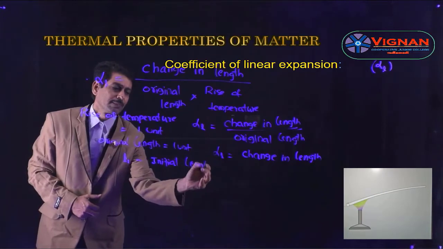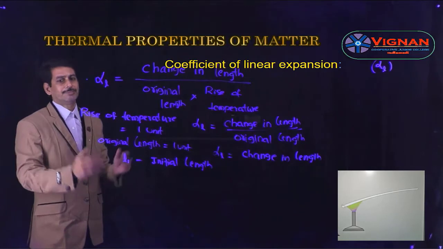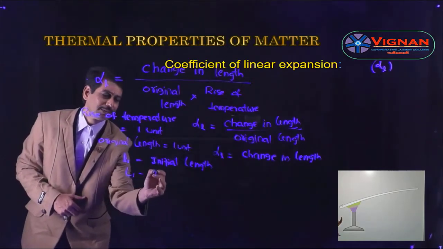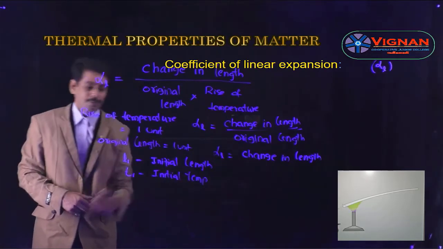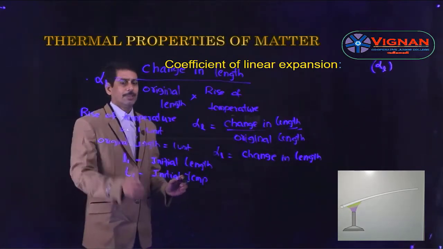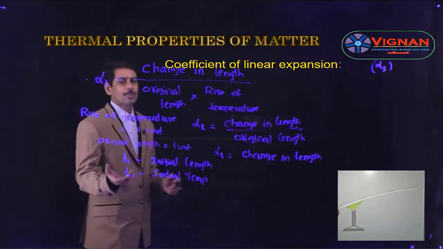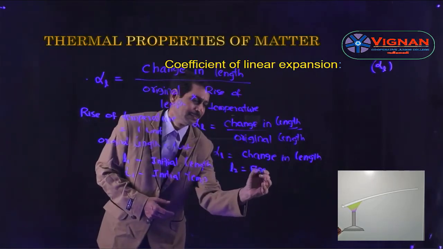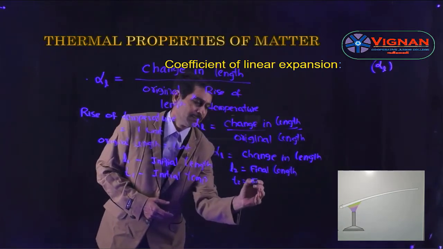Now, whenever the solid is heated from a temperature T1 to T2, T1 is the initial temperature and L1 is the initial length. Then there is a change in the length of the solid, and the temperature also changes. Let us consider L2 is the final length and T2 is the final temperature.